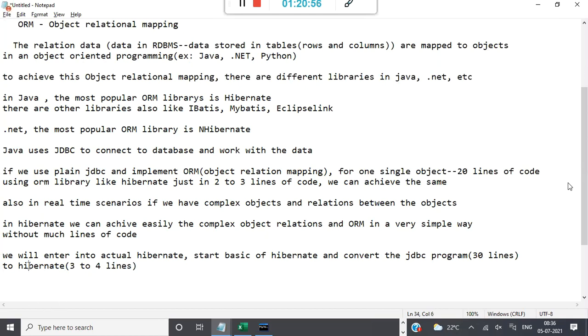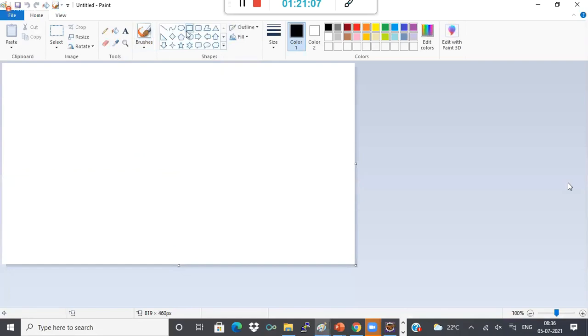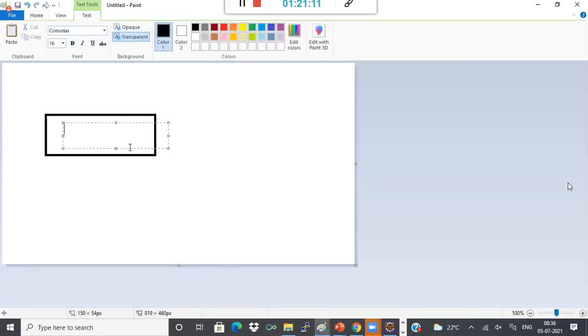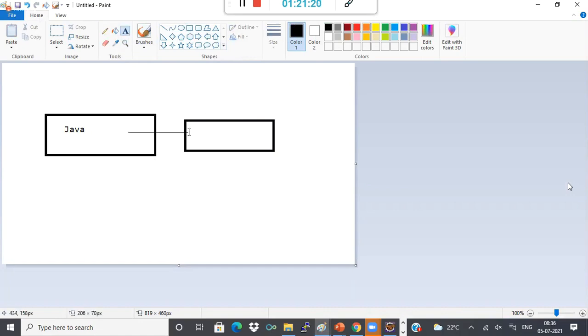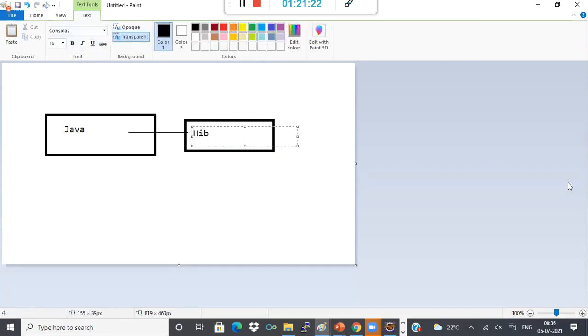And as I told, Hibernate also internally uses JDBC only. Remember, I think I told this in the last session. See, JDBC is the core part. This is your Java application. Now you are using Hibernate. When I say Hibernate, it is Hibernate JPA. JPA is a specification and Hibernate is an implementation.